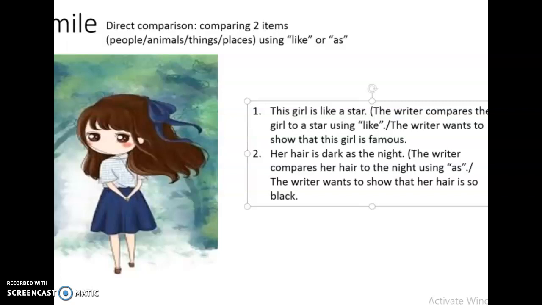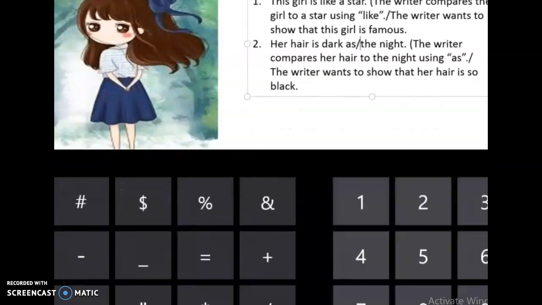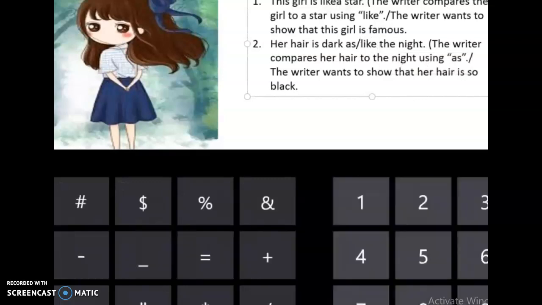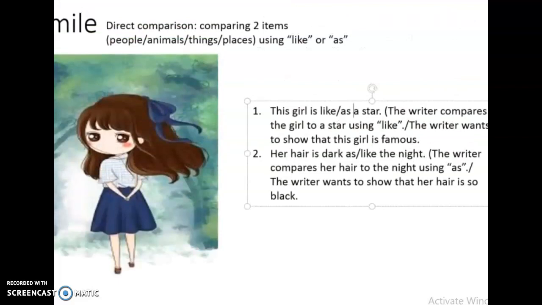In the second sentence, her hair is dark as the night. He used as. He can say her hair is dark like the night. It's fine. Instead of as, we can use like. Instead of like, we can use as. So we can say the girl is like a star, or the girl is as a star. We can say her hair is dark as the night, or her hair is dark like the night. Okay? So the writer here is using simile.